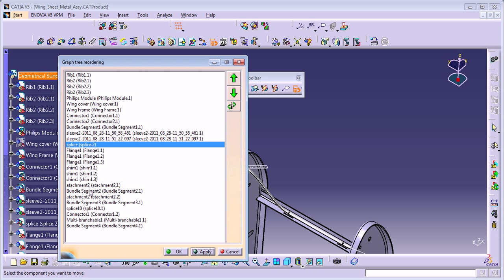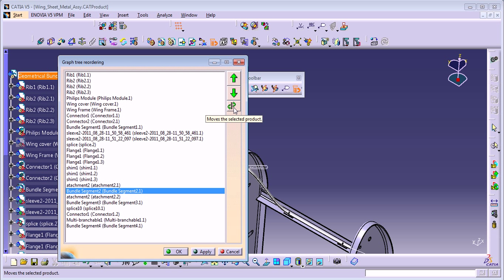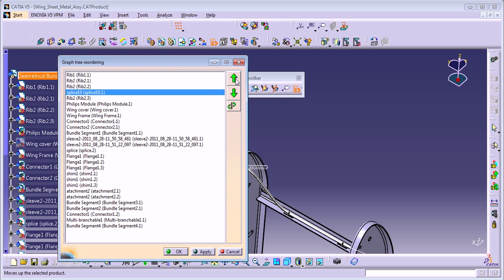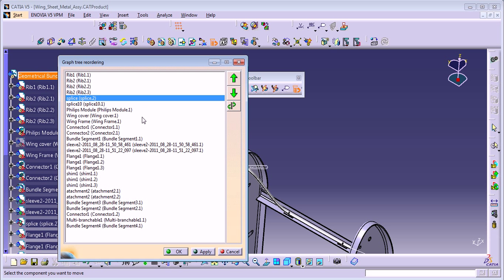Another way to move things is to click on it and click Move to Selected Product. Let's suppose I want to move this bundle down, this one here. Just click on the other product where you want to put it, and it's going to move it. I'm going to move this splice to the top. Now our splice is here, or you can put it here. I'm going to move the other splice here, and just press apply or OK.